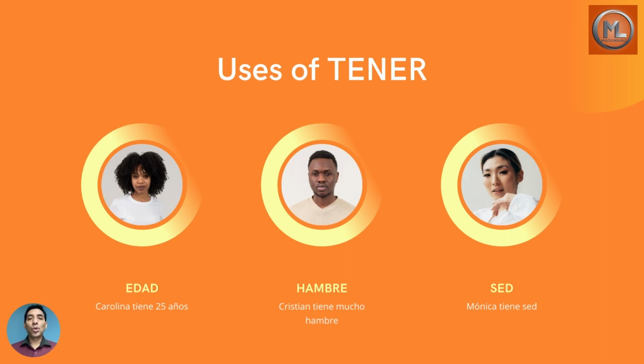Also, when we want to say that we are hungry, tener hambre. Cristian tiene mucho hambre. Él tiene mucho hambre. Also, when we are thirsty, tener sed. Mónica tiene sed. Ella tiene sed. ¿Mónica tiene hambre? No. Ella tiene sed.